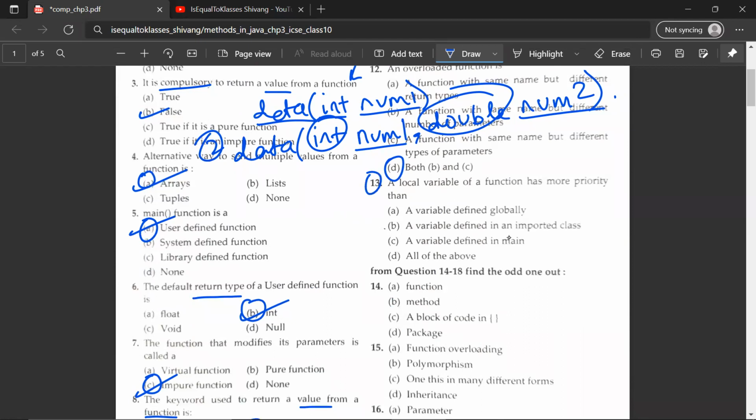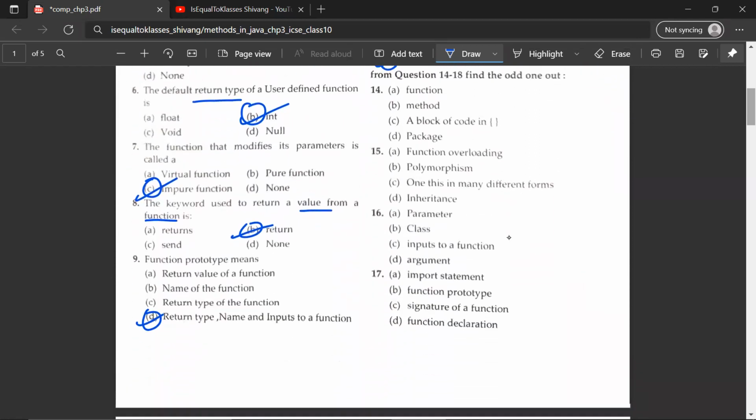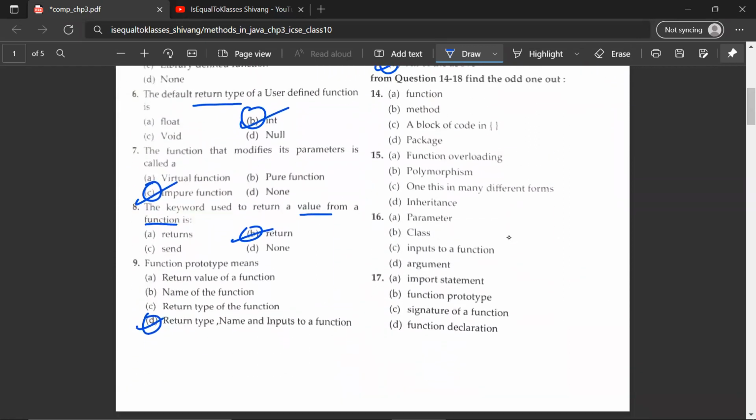The 13th question: a local variable of a function has more priority than D, all of the above. So let's find the odd one out. The 14th question: function, method, a block of code in curly braces, and package. So D would be the odd one out. The 15th: you have function overloading, polymorphism, which is one thing in many different forms, and then you have inheritance. So D would be the odd one out.